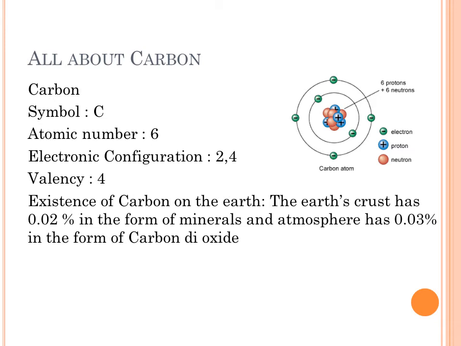Now what is the sharing of electrons? We will study about this in our next module. Right now, we will not discuss what exactly is sharing of electrons. We are going to discuss in detail about sharing of electrons and formation of bond due to it, which is called covalent bond, in our next module.